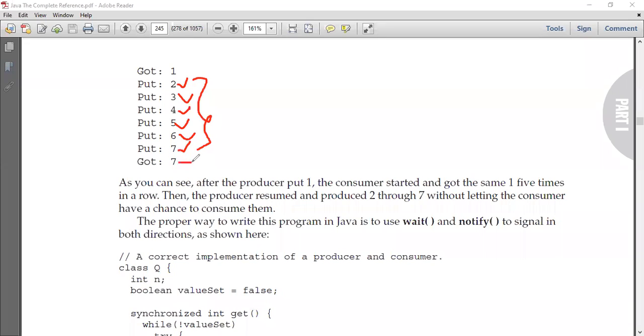Now the consumer is trying to consume the value. Why am I getting this sort of output? Because there is no inter-thread communication between this producer and consumer. What is inter-thread communication?